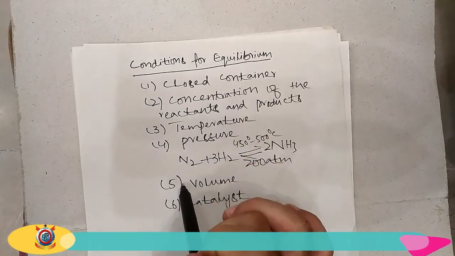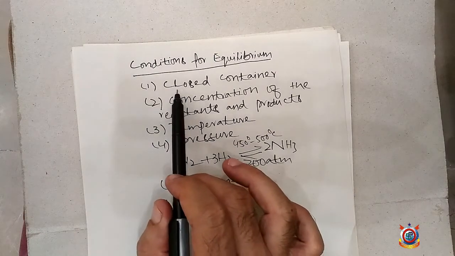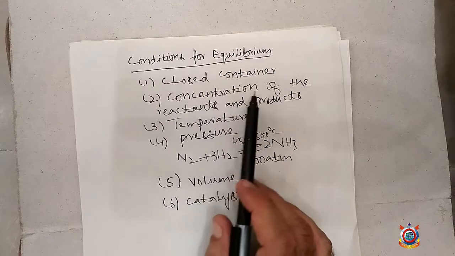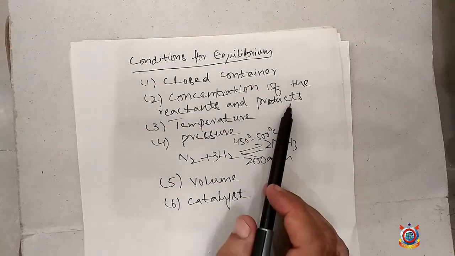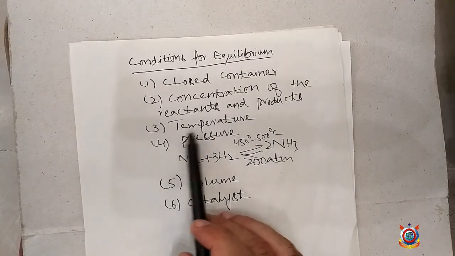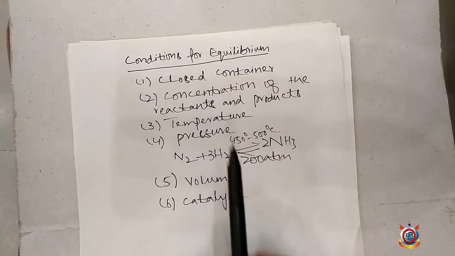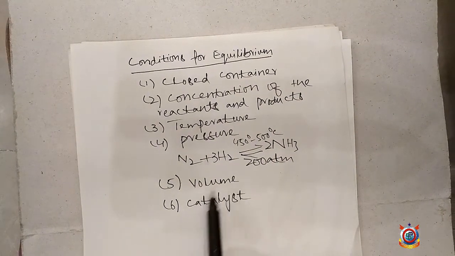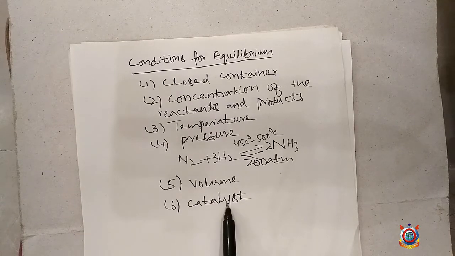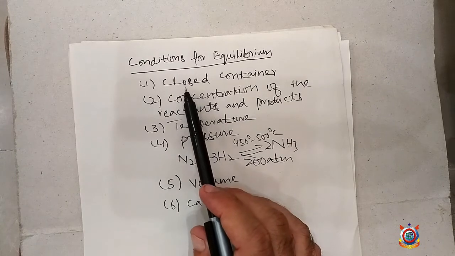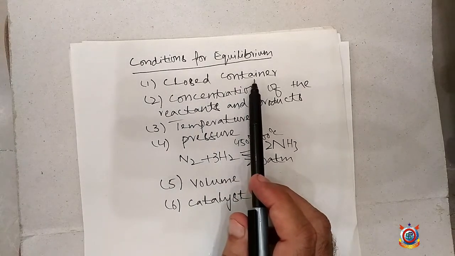These conditions are: first condition is the closed container, second condition is the concentration of the reactants and product, third condition is the temperature, fourth condition is the pressure, fifth condition is the volume, and sixth condition is the catalyst. Let us study each condition one by one.